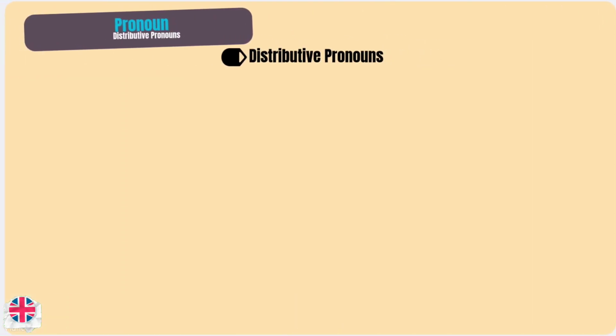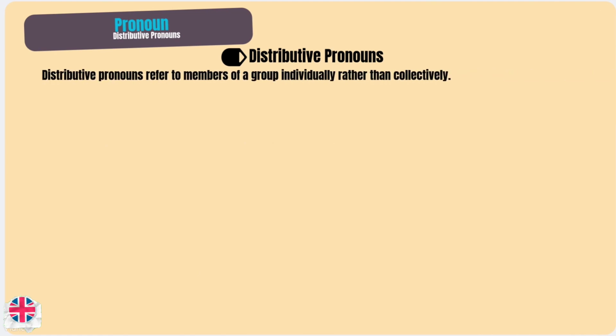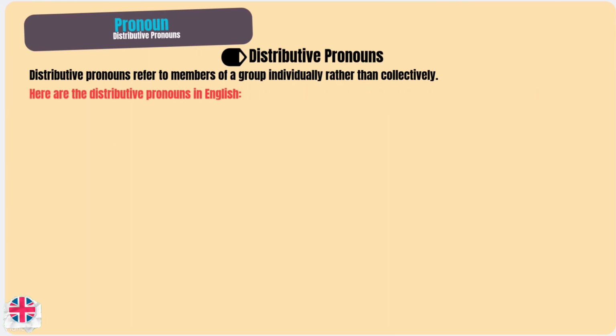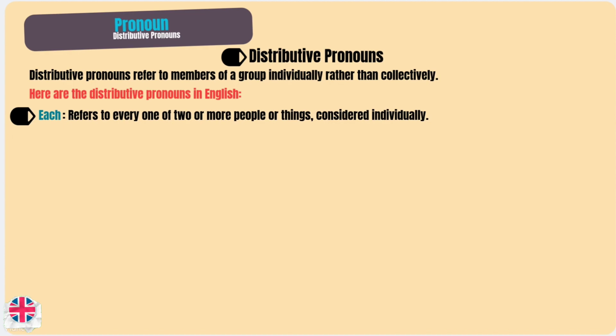Distributive pronouns. Distributive pronouns refer to members of a group individually rather than collectively. Here are the distributive pronouns in English. Each refers to every one of two or more people or things considered individually. Example, each of the students received a certificate.